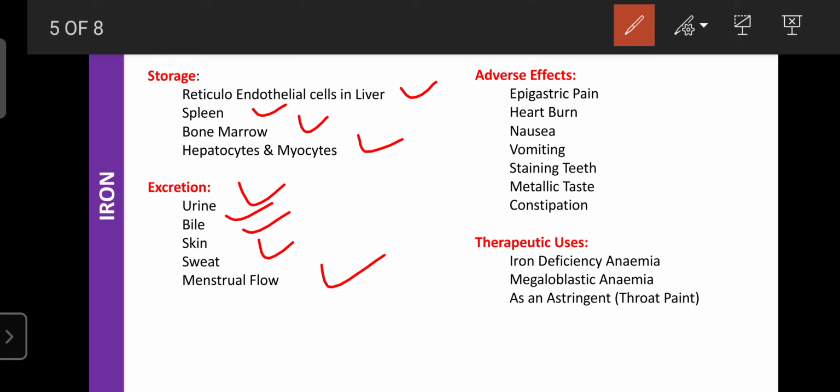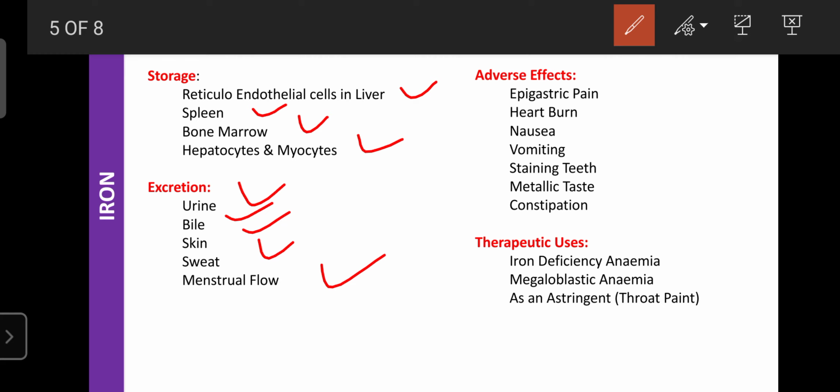Regarding the adverse effects, if you have taken plenty of iron supplement, it can show certain ADRs. Those are epigastric pain, heartburn, nausea, vomiting, staining of teeth, metallic taste and constipation. These are the adverse effects due to consumption of excess iron supplement.